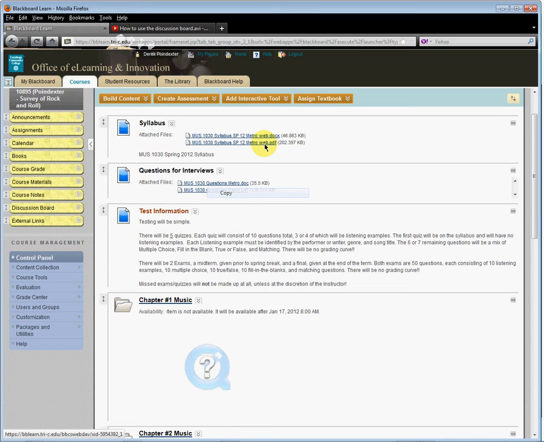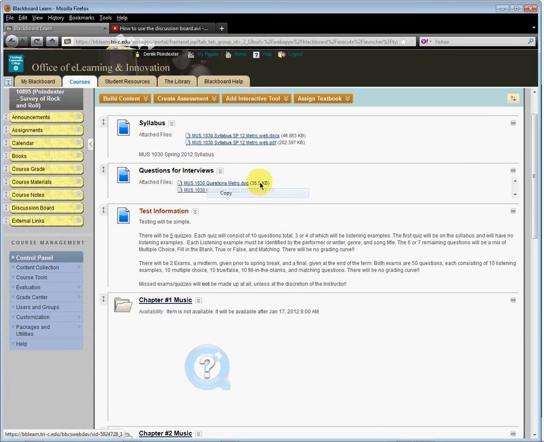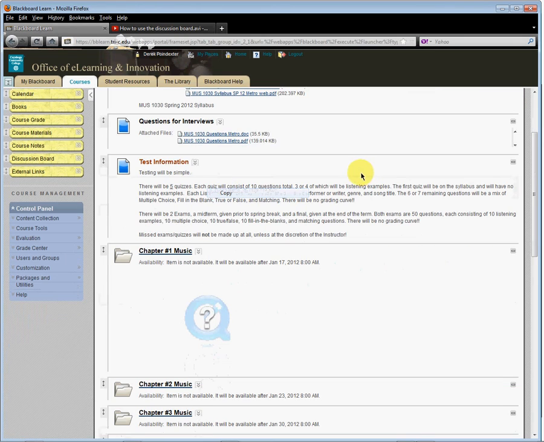You need to download this, read it over from front to back, and then fill out the last page and email that back to me. Also, for the content reports, there's some questionnaires. Again, it's in two formats, a Microsoft Word document and a PDF file. Simply click on the link, download it to your computer to open it up. Some information on taking the tests, the quizzes and exams, times, and the format.